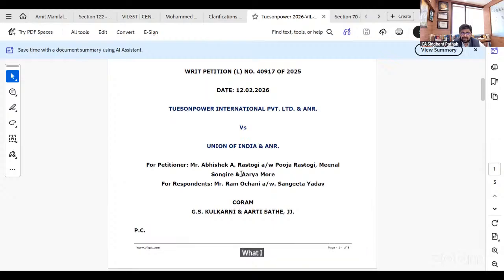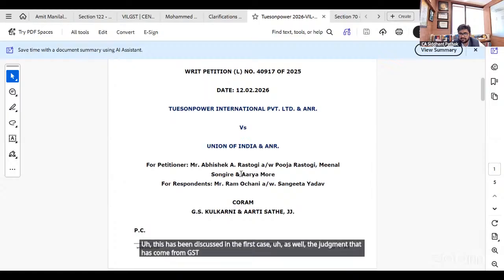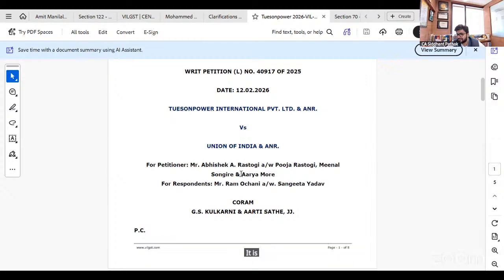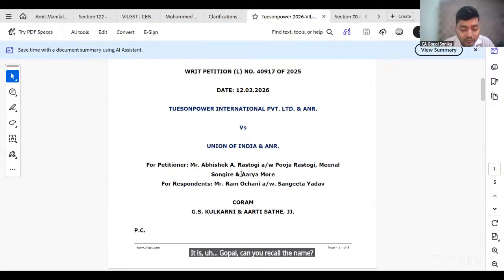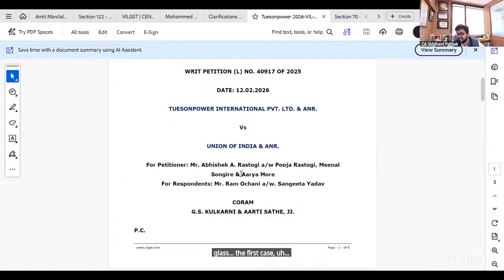What I would like to discuss over here is one point that is coming to my mind. This has been discussed in the first case as well, the judgment that has come from GSTAT in the case of, what's the name? Sorry, I'm forgetting. It is Gopal. Can you recall the name? The first case. Wilson, Wilson.